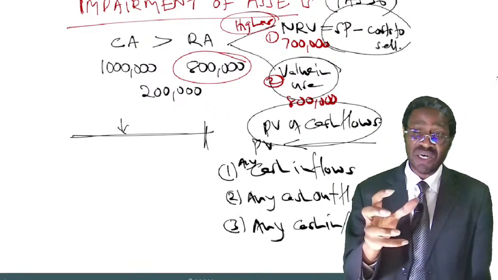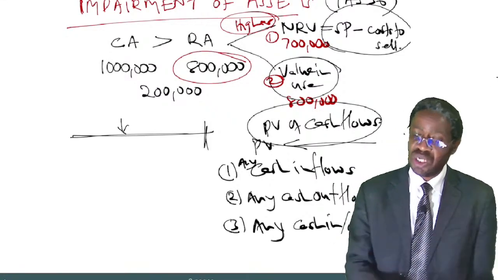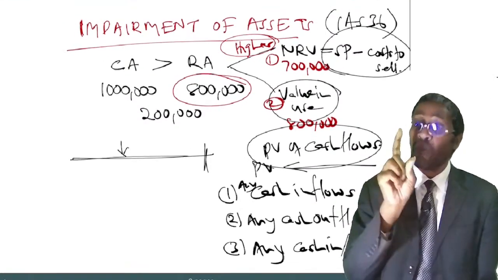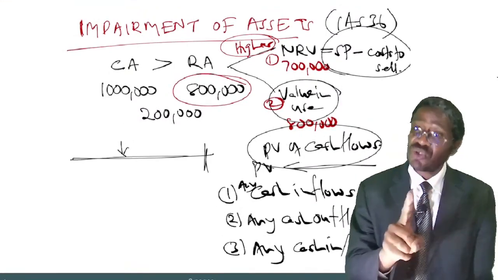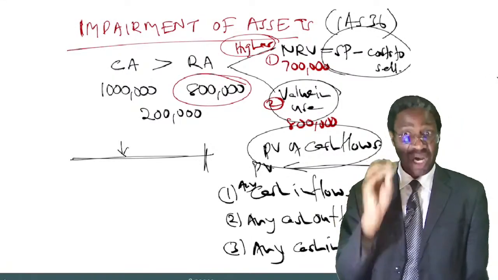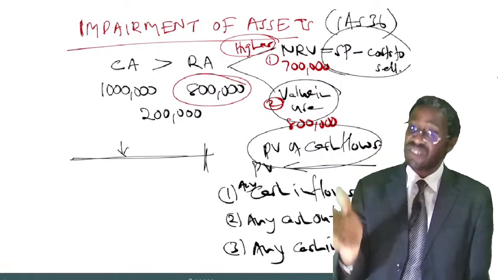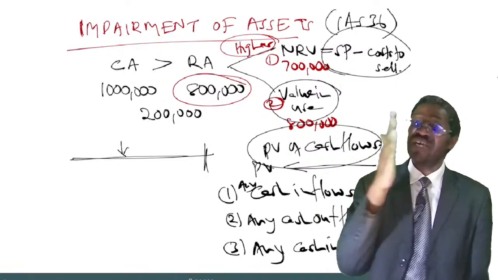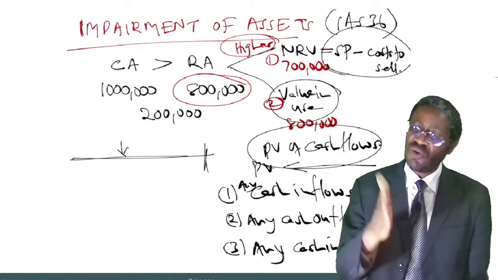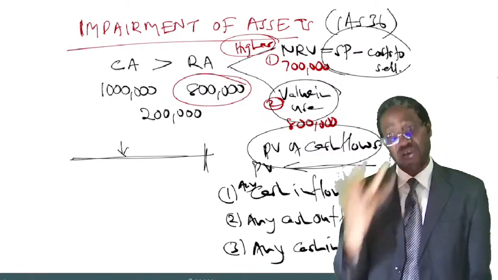How do you carry out that process? To know whether an asset has suffered an impairment loss or not, you compare the carrying amount of the asset with its recoverable amount. Then you can tell the examiner an asset is said to have suffered an impairment loss if the carrying amount of the asset is higher than its recoverable amount.